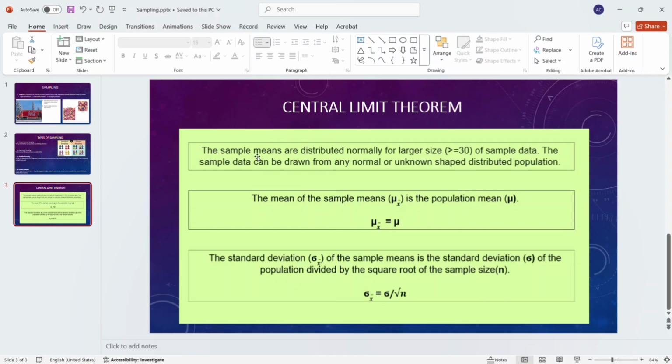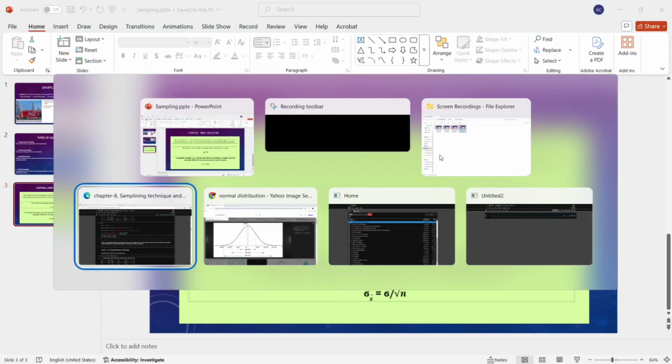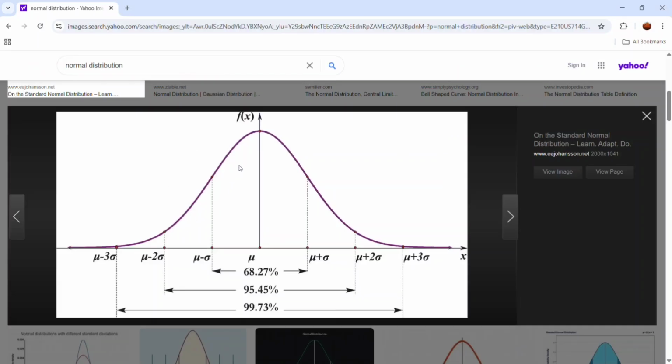The first theorem is basically that the sample mean is normally distributed. It means we need a normal distribution of data, and the sample size should be greater than or equal to 30. Normally distributed means, as you can see in a graph, it's normally distributed data. The middle line is the mean, and mean, median and mode are approximately equal at that line. It's a bell-shaped curve, and the left and right parts are equally distributed.